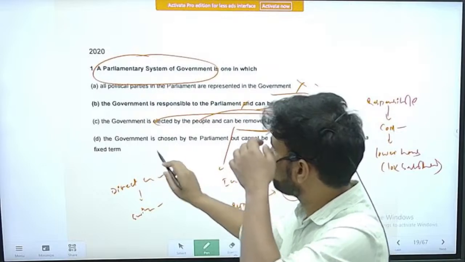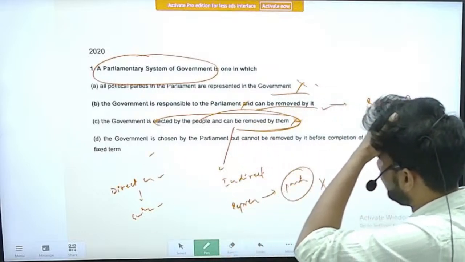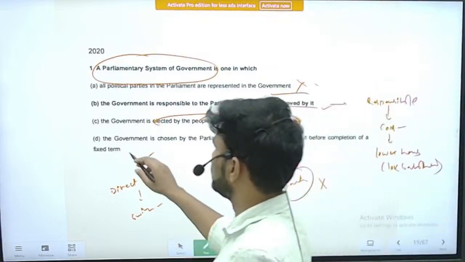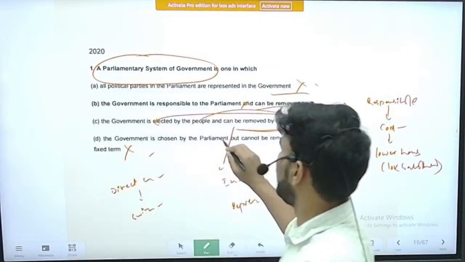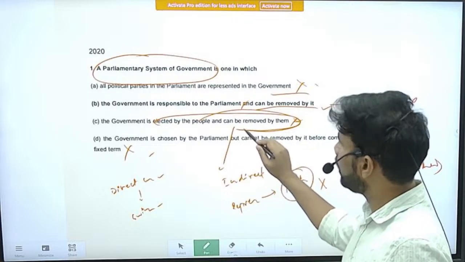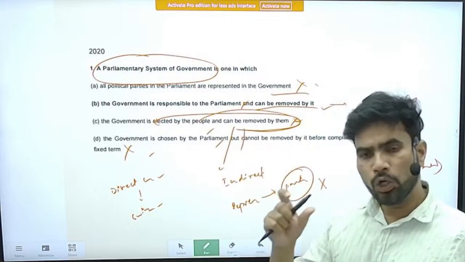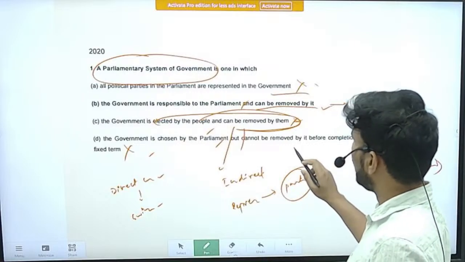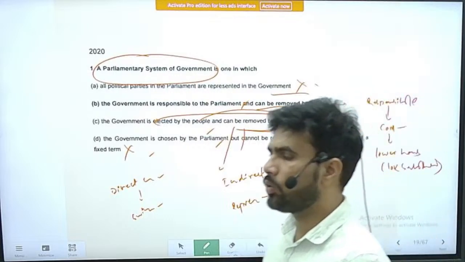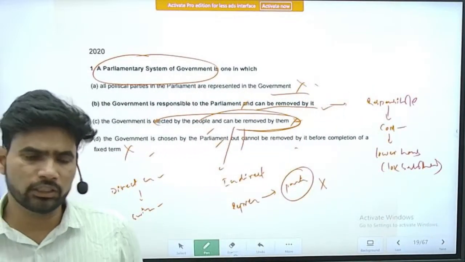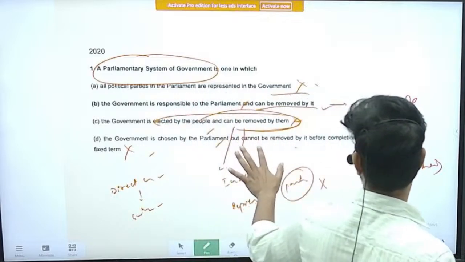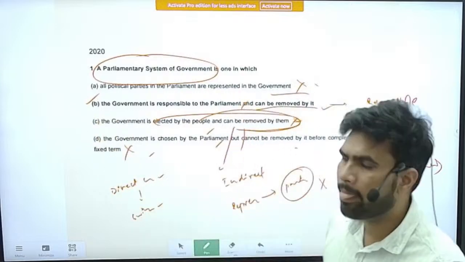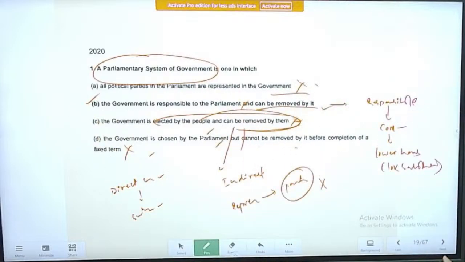Next is option D. The government is chosen by parliament but cannot be removed by it before completion of a fixed term. So this is a half correct, half incorrect statement. So the government is chosen by the parliament, to be specific, the lower house of the parliament. But it can also be removed by the lower house of the parliament by passing a no confidence motion. So this statement is half correct and half incorrect. So option B becomes the correct explanation for the question given.